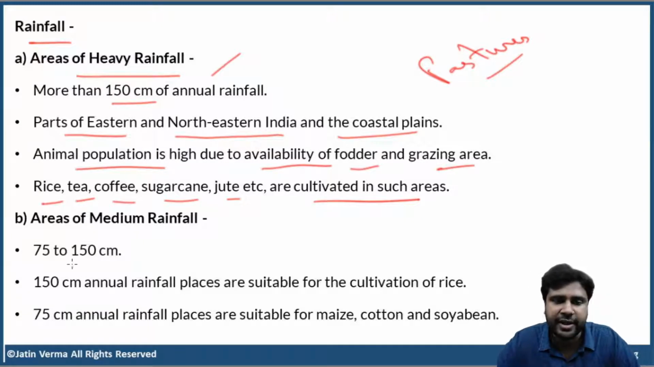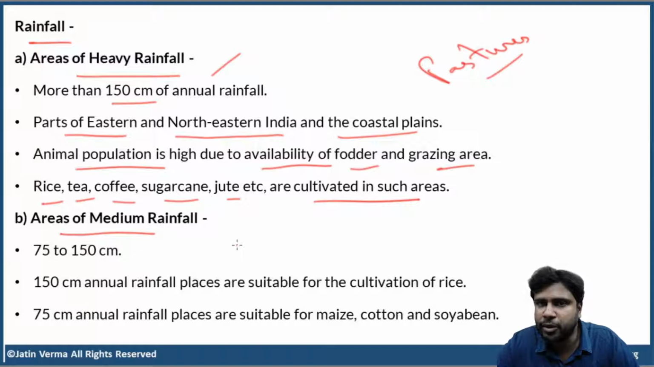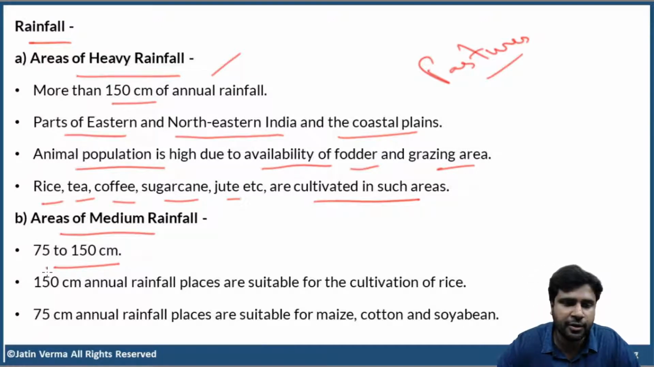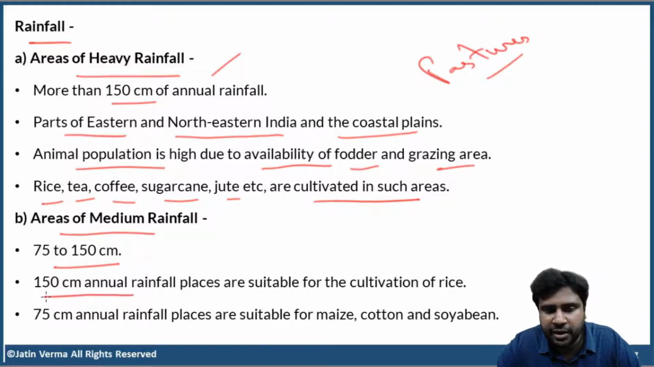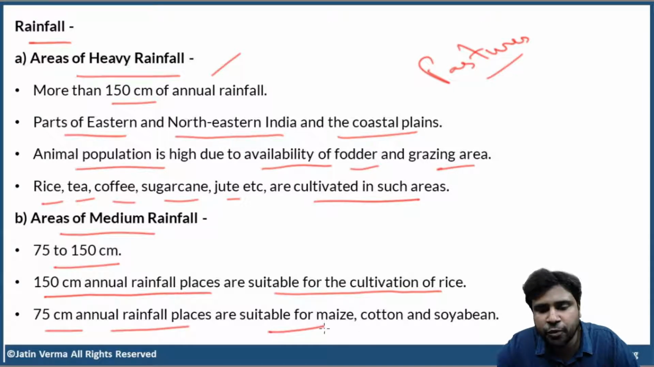Next, areas of medium rainfall. What do you mean by that? Annual rainfall is between 75 to 150 centimeters. Now, 150 centimeter annual rainfall places are suitable for cultivation of rice. 75 centimeter annual rainfall places are suitable for maize, cotton, and soybean. I hope you're understanding.